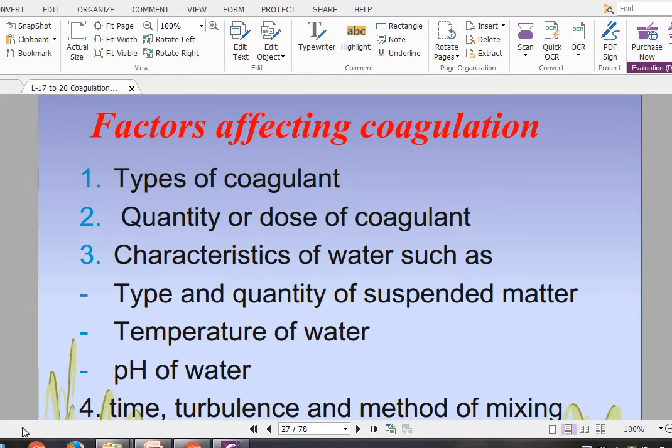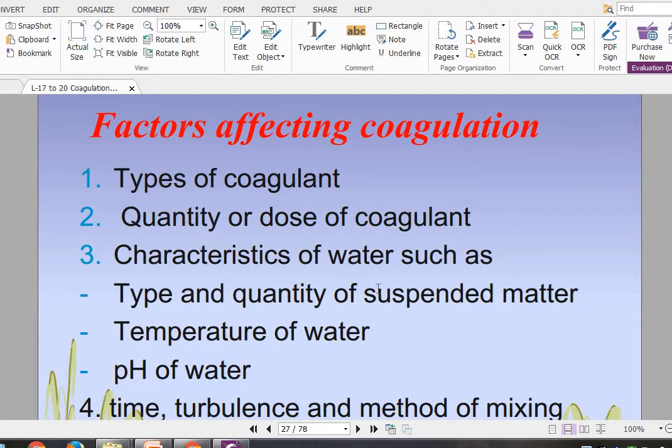Hello students, this is the second lecture regarding coagulation and flocculation. In the previous lecture we saw the basics of coagulation and flocculation. Now we are going to see the advanced aspects of the coagulation process. What are the various factors which affect the process of coagulation?